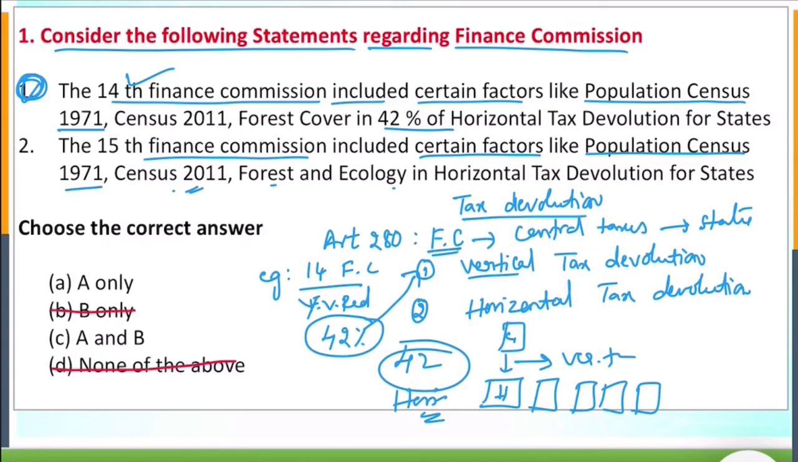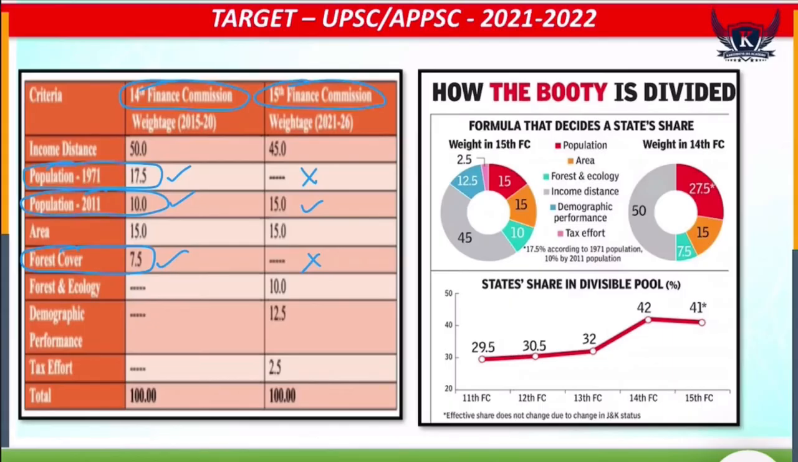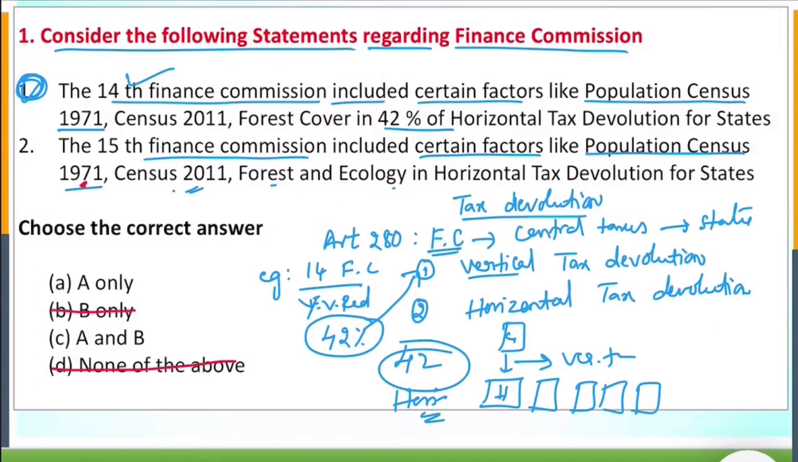Now look at the statement number 2. The 15th Finance Commission, if you see that census 1971, the word is not there. Census 1971 is absent here. So the statement 2 is wrong. The answer is only 1. Clear, my dear students? Next, second question.